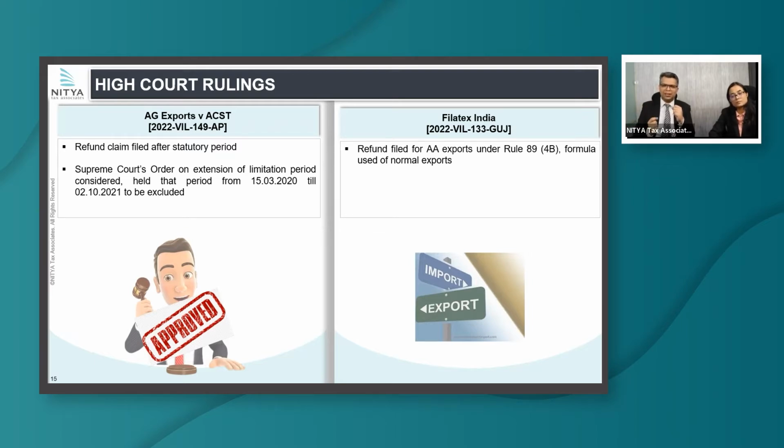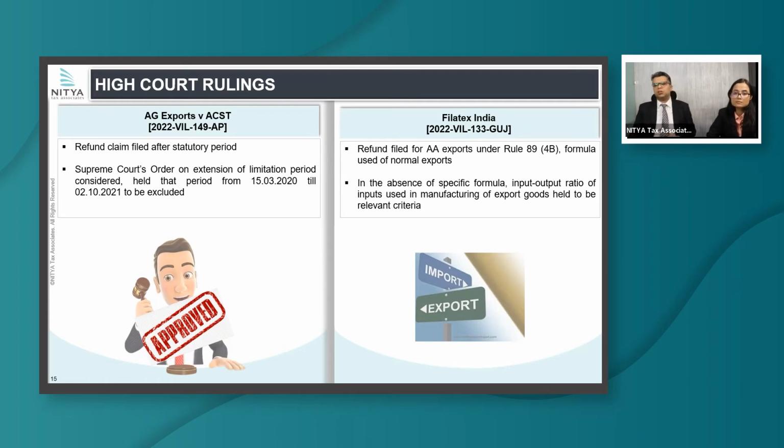What the court noted is that while 89(4) provides a formula, the formula is missing in the other two provisions. It only says that whatever inputs are used in export, you claim refund of that. The court noted, yes, because there is a separate provision, you cannot use the formula under 89(4). But because a specific formula is not prescribed, use any logical basis. So in this case, they said input-output ratio for inputs would be a valid criterion to determine the value of what inputs have gone into export products.